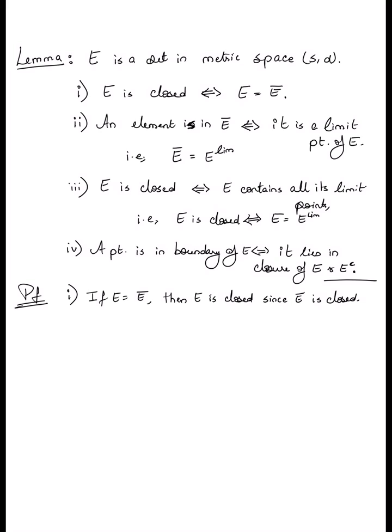Right, so that's one side of the lemma: if E is equal to E bar, then E must be closed. If E is closed, then it is clearly the smallest closed set that contains E. Then the intersection of closed sets containing E must clearly be E.